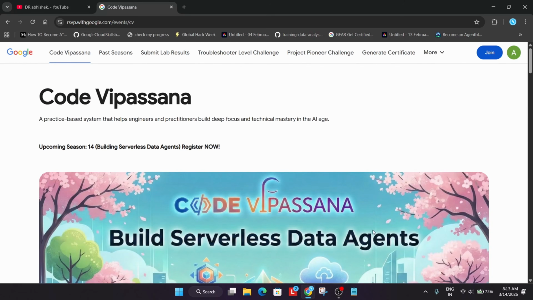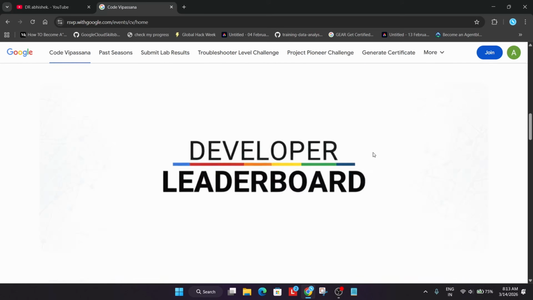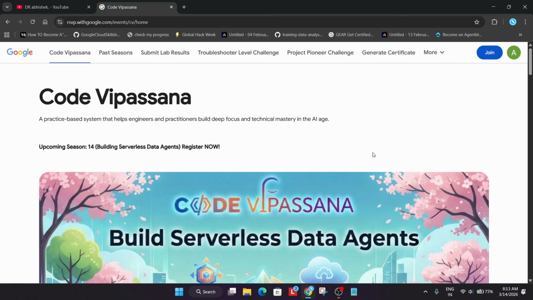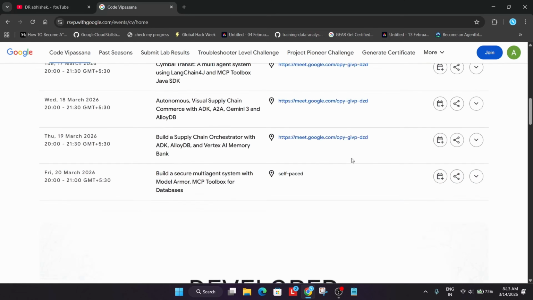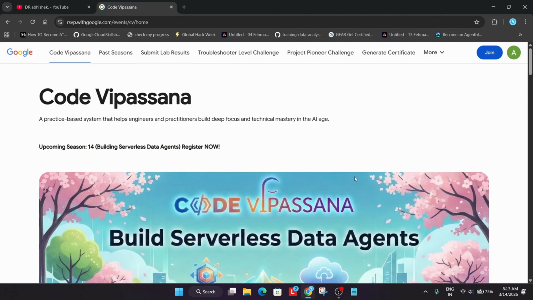And one more important thing is that, okay, there are no swags for this event as of now. I think they'll be providing swags for the top contributors, maybe someone who will be winning, but they have not mentioned it on the website. So it's very important to clear it, because most people I know, they'll make a video and say free swags and everyone will be getting. This is a very important thing, because most people want to register for swags only. So as per the website, you can see there is no mention of any swags over here.